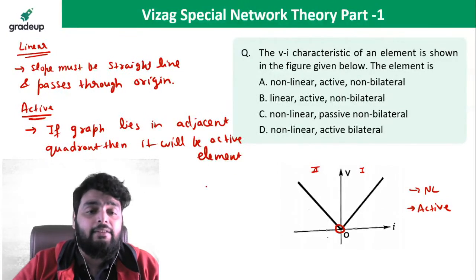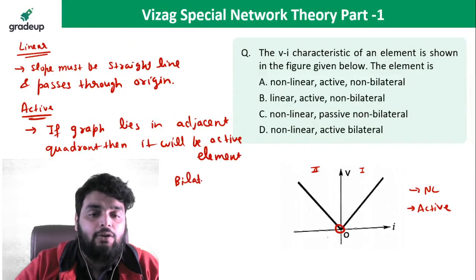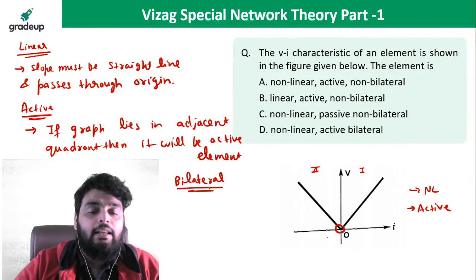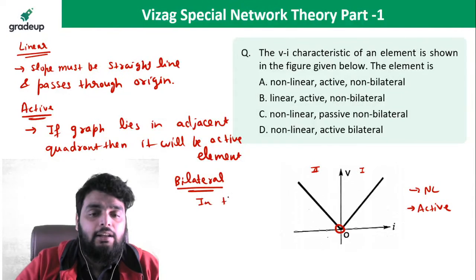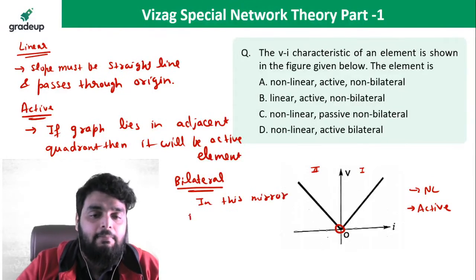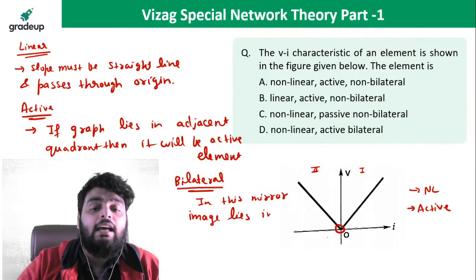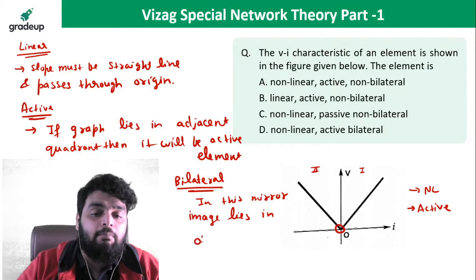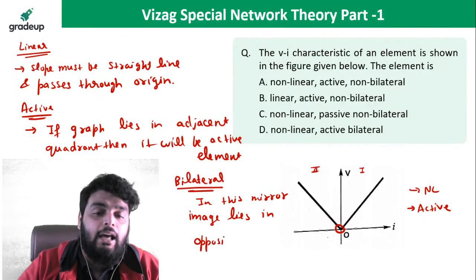Next, what do you mean by bilateral element? In this, a mirror image must occur. The mirror image lies in the opposite quadrant. Very important.